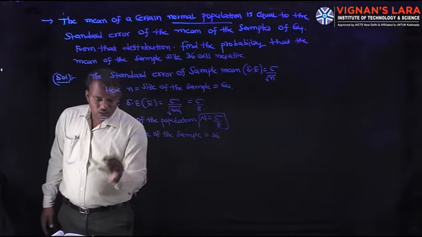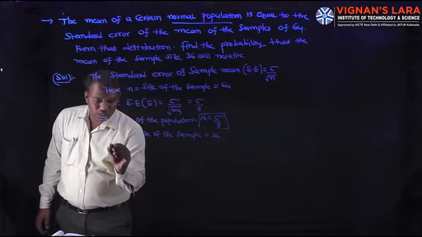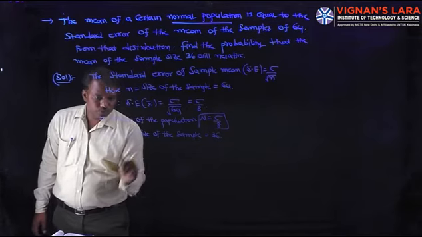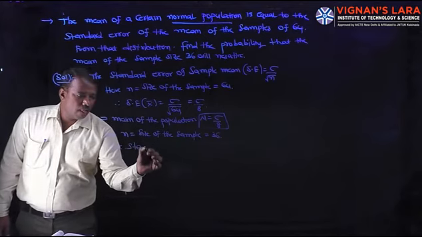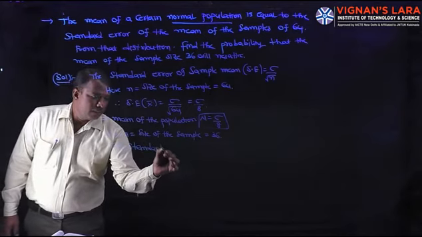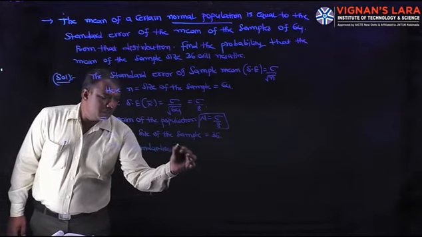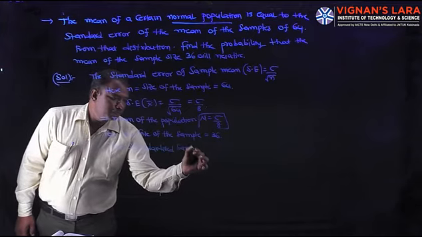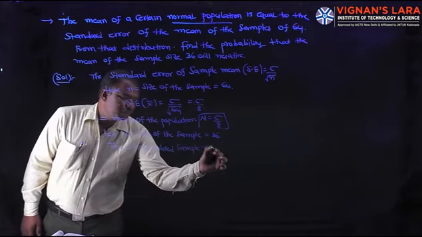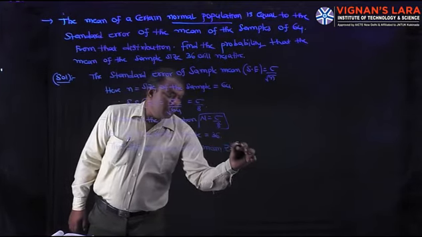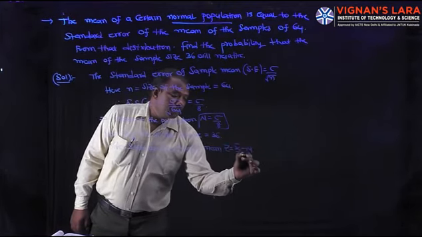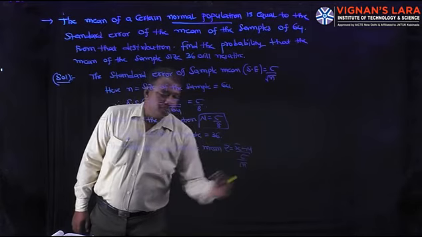By the central limit theorem, the standardized sample mean is Z equal to x bar minus mu by sigma by root n.